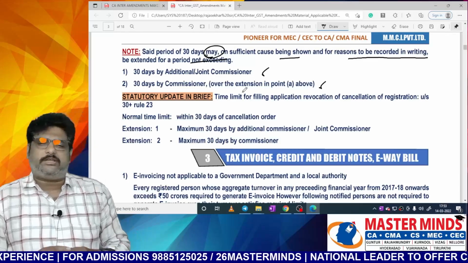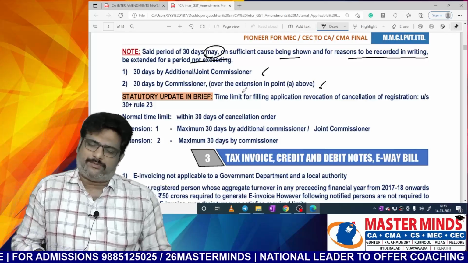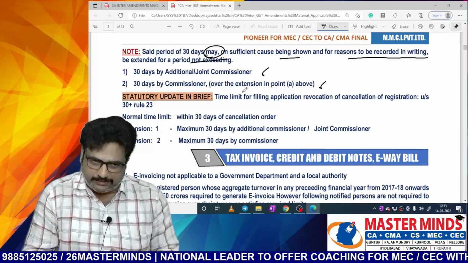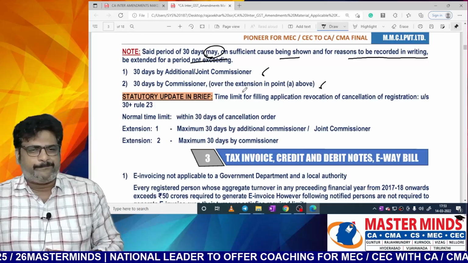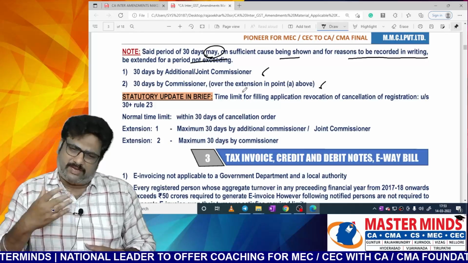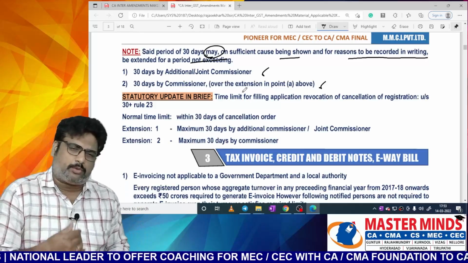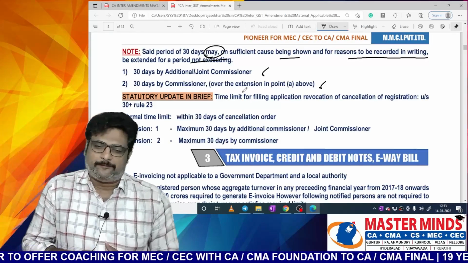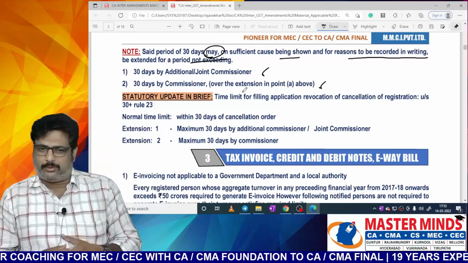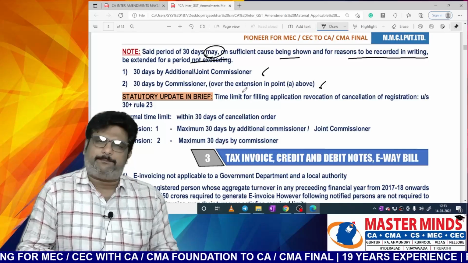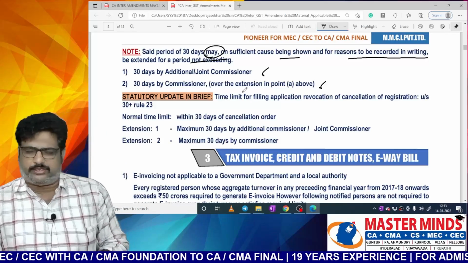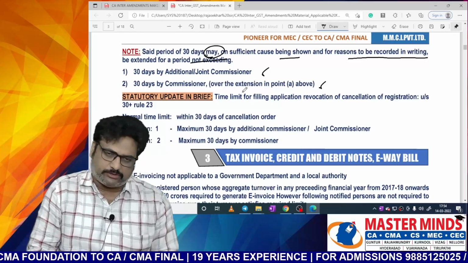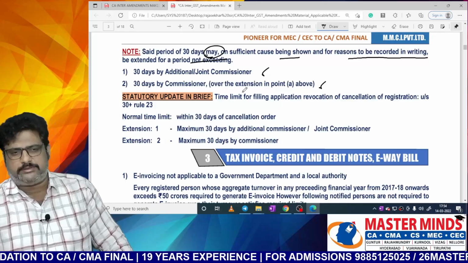That means initially, what is the time limit for the application with respect to revocation, ma? Within 30 days. If there were some reasons beyond the control of the applicant and those causes are sufficient and recorded in writing, that time period can be extended further by another 30 days by the additional commissioner or joint commissioner.